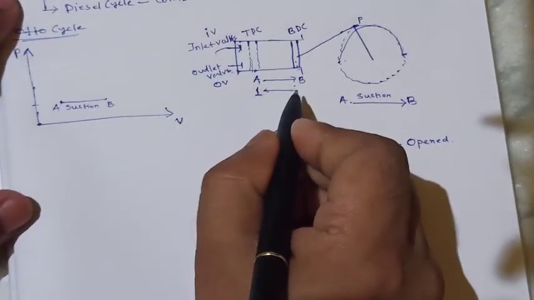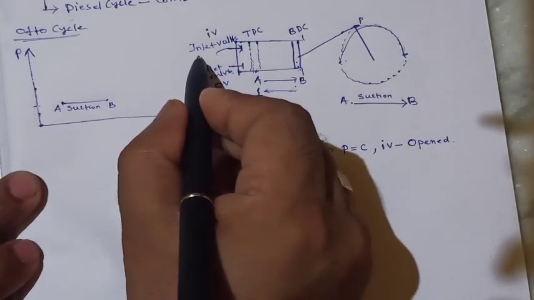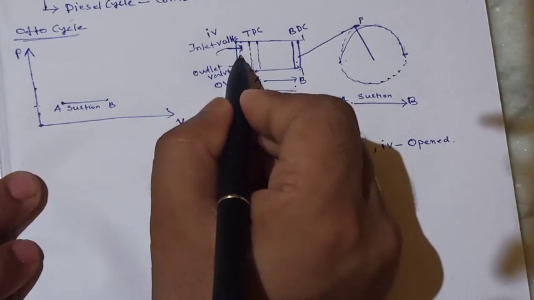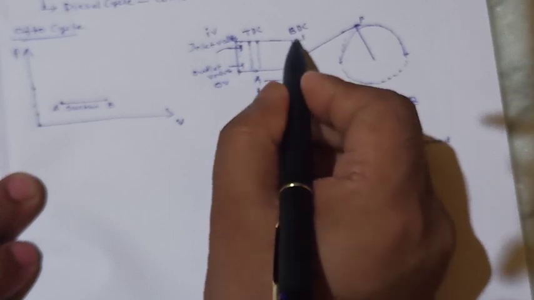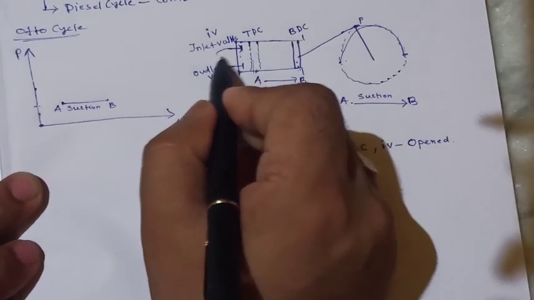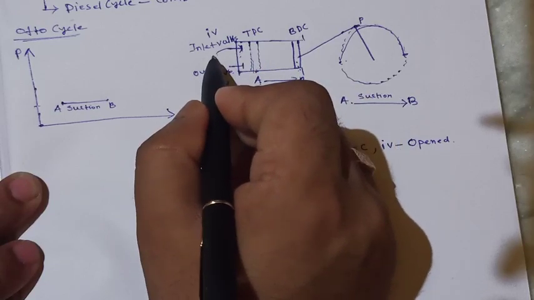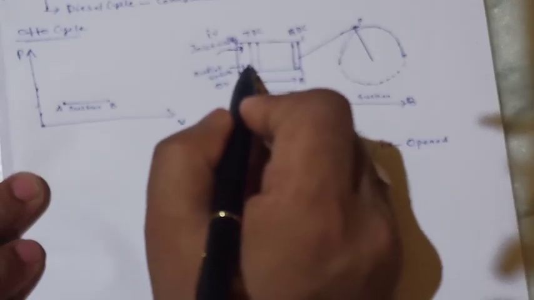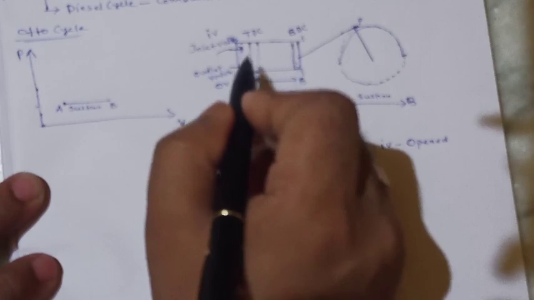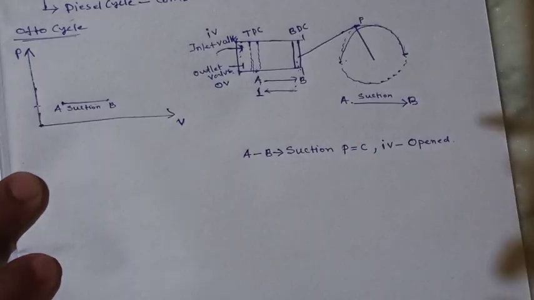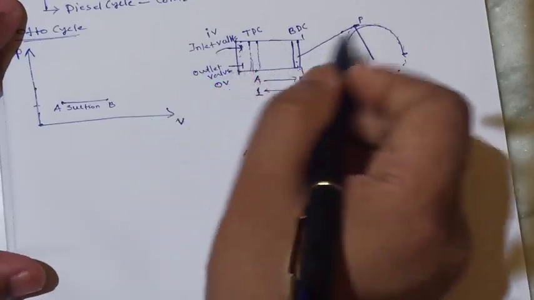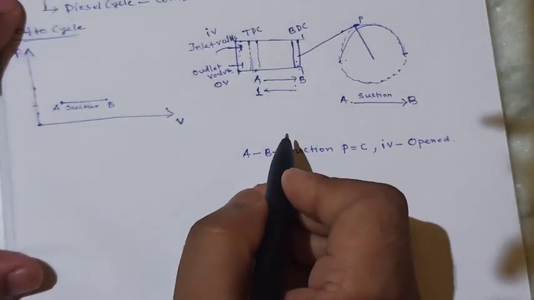Now what happens in this process B to 1? In this process the inlet valve will be closed, and the piston moves from BDC to TDC. Fuel has already entered the chamber and then this valve is closed. That means pressure will be created at this point in this chamber. That's why this process is the compression process.